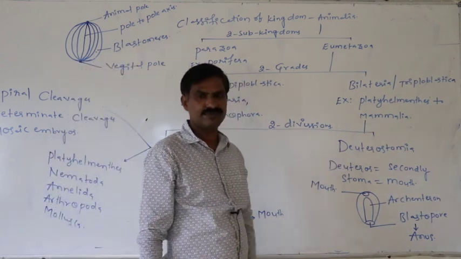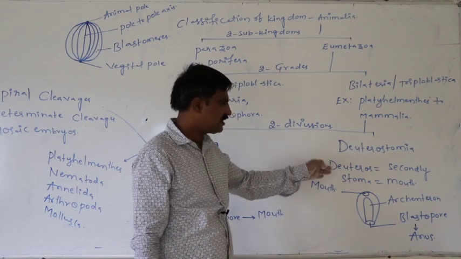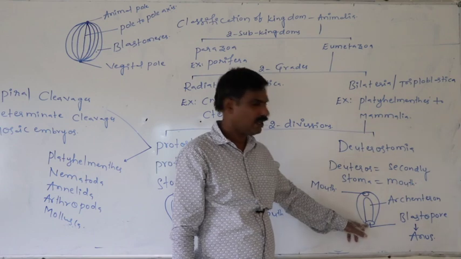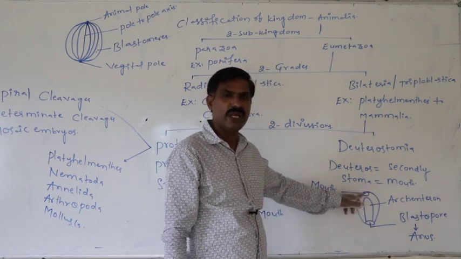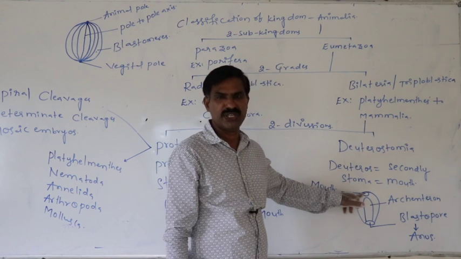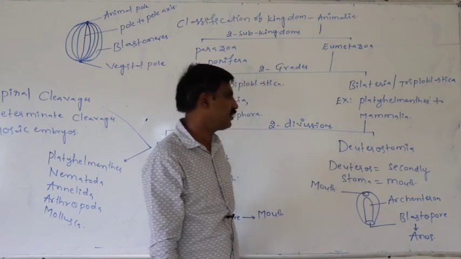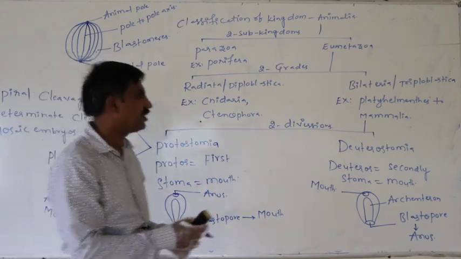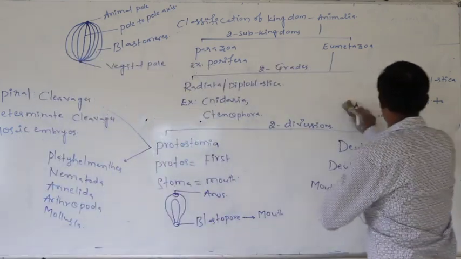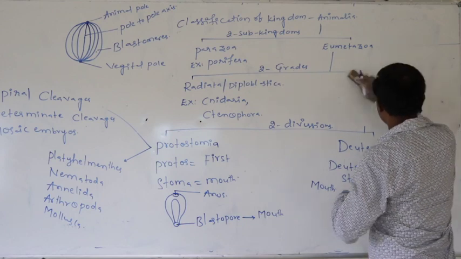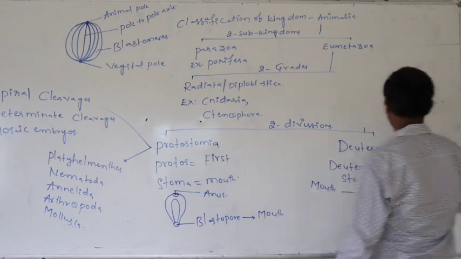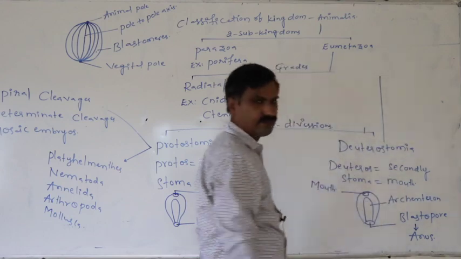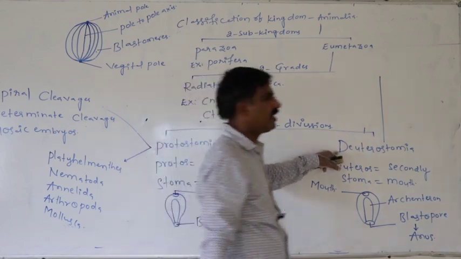Deuterostomia is nothing but this: at first the blastopore is modified into anus, secondly the mouth is formed newly, then they are said to be the deuterostomes. Again, what are the phyla of deuterostomes? What are the deuterostome phyla?